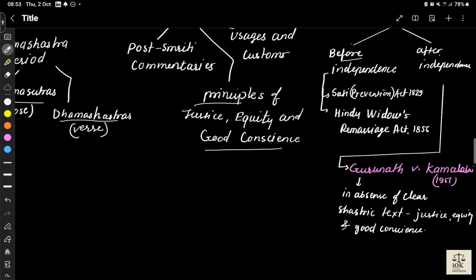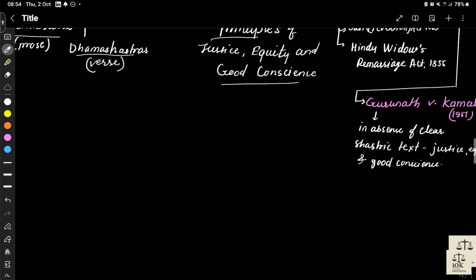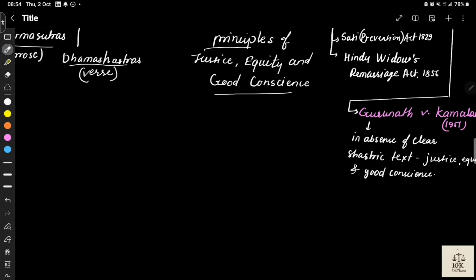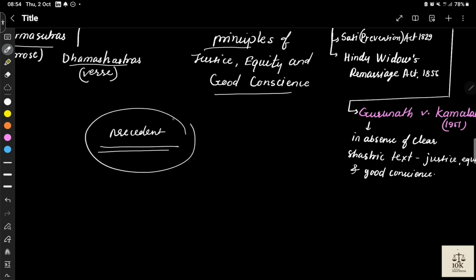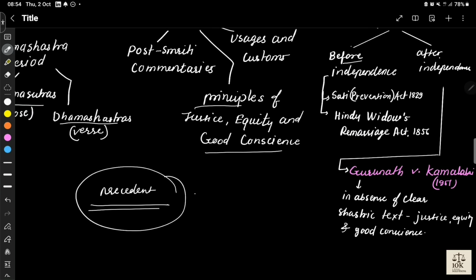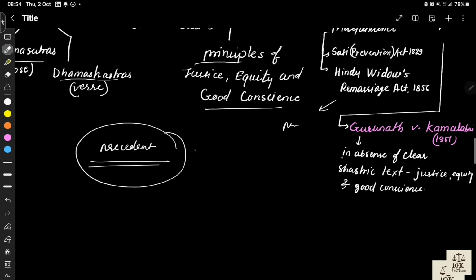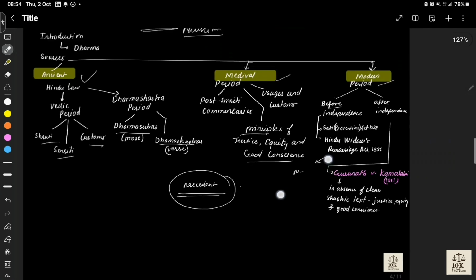various case law precedents by courts, which play a role in changing the nature of the concept or source of Hindu law. So now the sources of Hindu law are not limited only to ancient periods, commentaries or texts, or custom. Now precedent is also an important source of law in the modern period. So we can add certain case laws from Privy Councils and certain case laws from the Honorable Supreme Court.